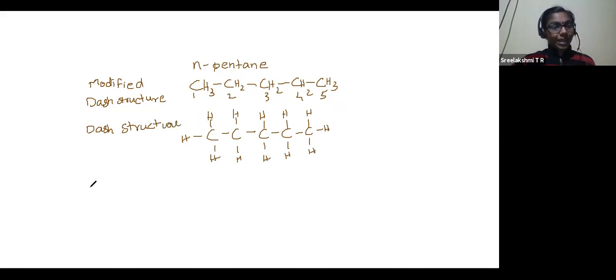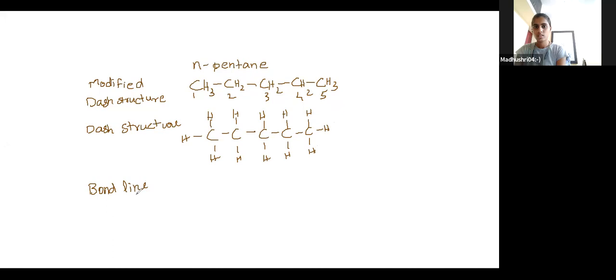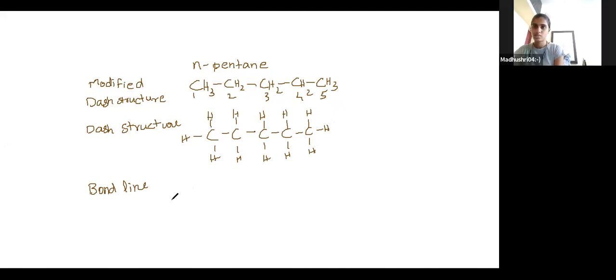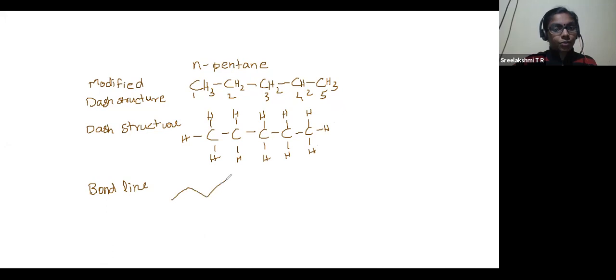Now bond line structure. Bond line structure is what? Zigzag pattern. So zigzag pattern, pen down, you are going to count it as 1. The first point is 1. So 1, 2, 3, 4, 5.